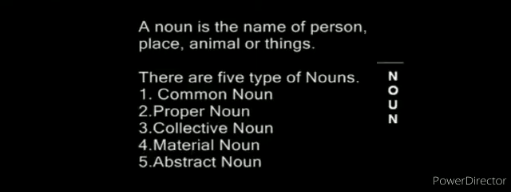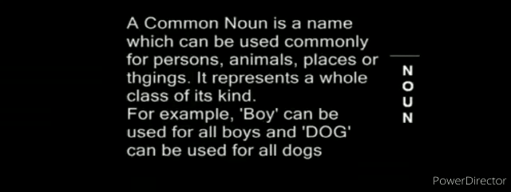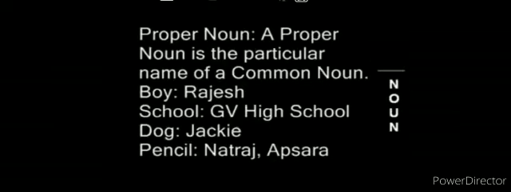A noun is the name of a person, place, animal or thing. There are 5 types of nouns: common noun, proper noun, collective noun, material noun and abstract noun. Now, a common noun is a name which can be used commonly for persons, animals, places or things. It represents a whole class of its kind. Take an example: boy can be used for all boys and dog can be used for all dogs.